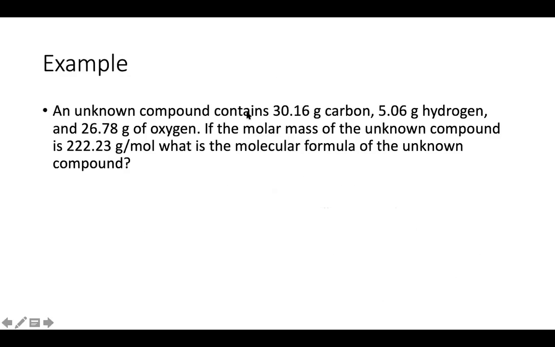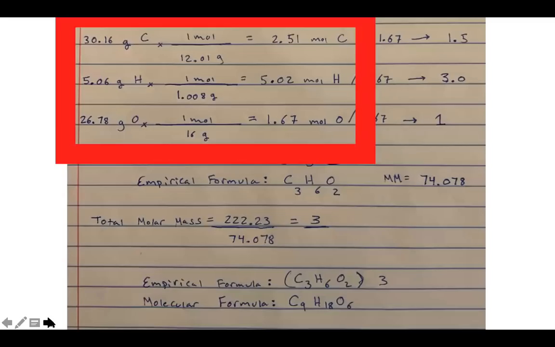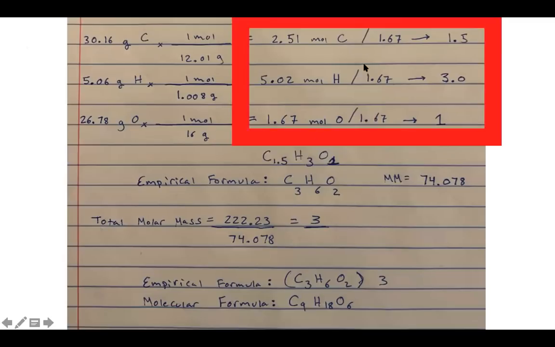Right, so we're given a certain amount of carbon, hydrogen, oxygen, and then we're told the molar mass of our compound is around 222. Okay, and so my first step here, I already have grams of carbon, hydrogen, and oxygen, so I'm going to convert these all to moles, right? I get moles of each of these by using their respective molar masses. My second step now is to divide by the least number of moles, right? So my least number of moles was oxygen, 1.67, and so I divide all of them by 1.67